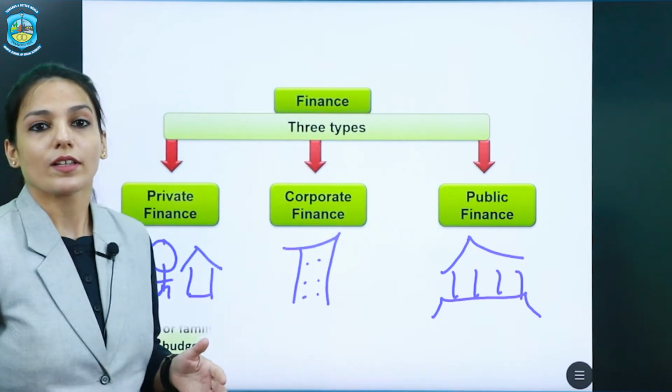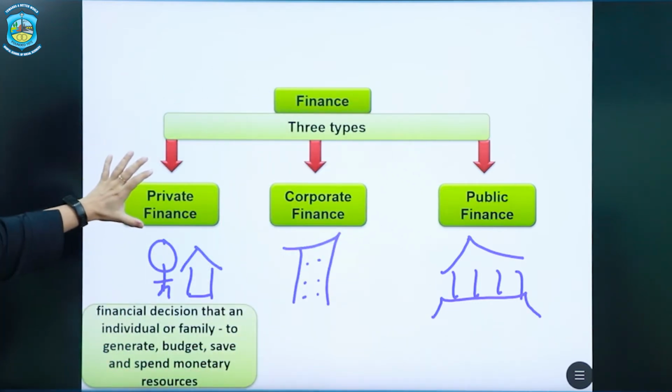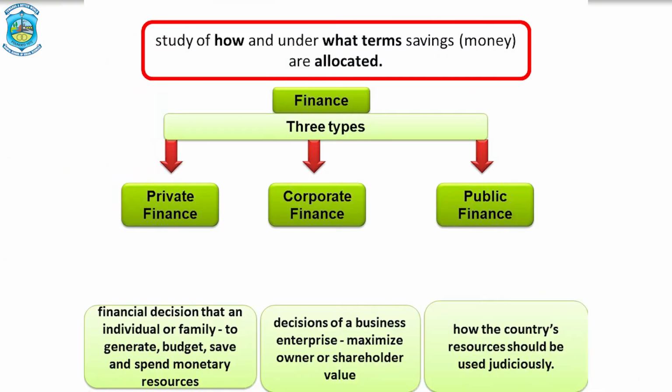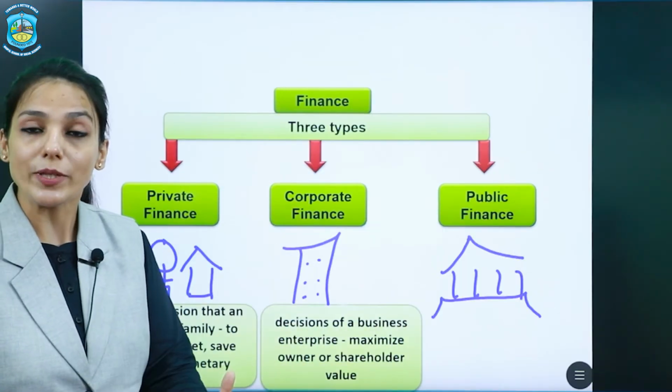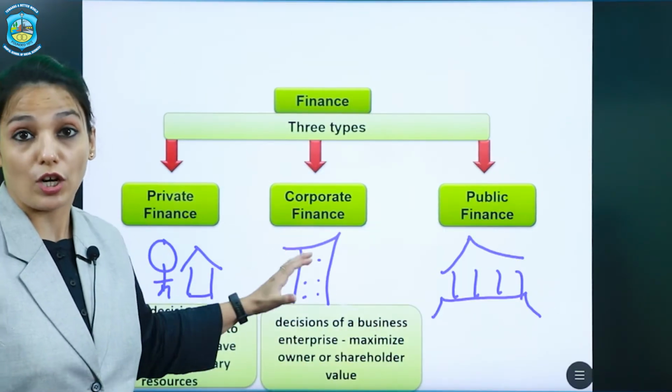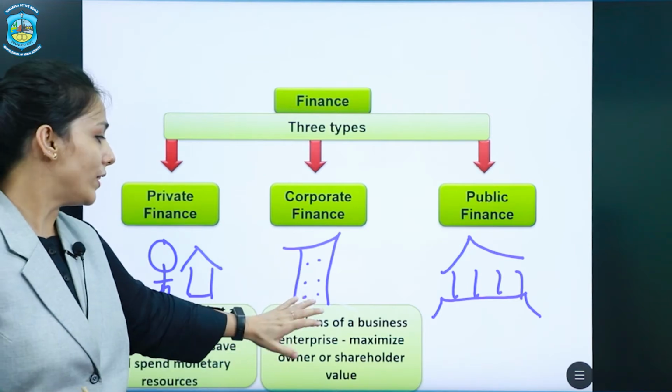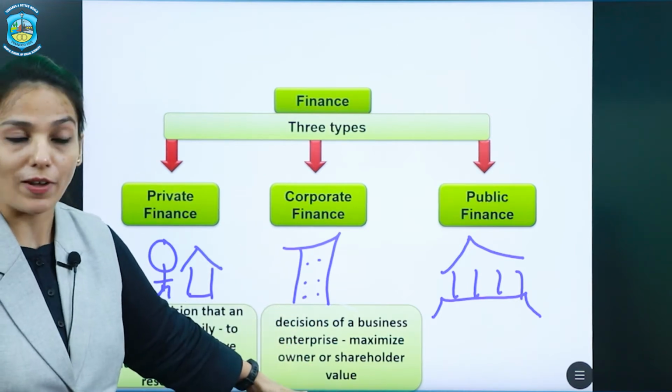Okay. That is, when we talk about private finance, the financial decisions regarding how the income will be received, how the budget will be made, how savings will be done, then how the resources will be spent. These are taken up by the individual or household. That is their financial decisions. Then corporate finance deals with the financial decisions to enhance the owner or the shareholder value.